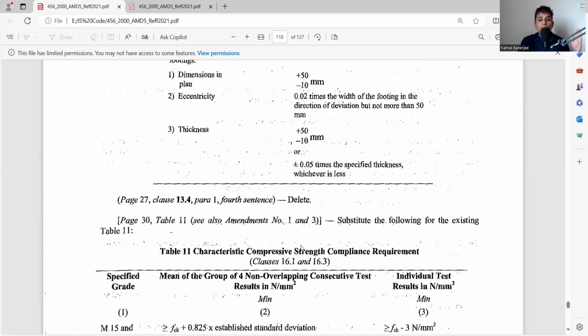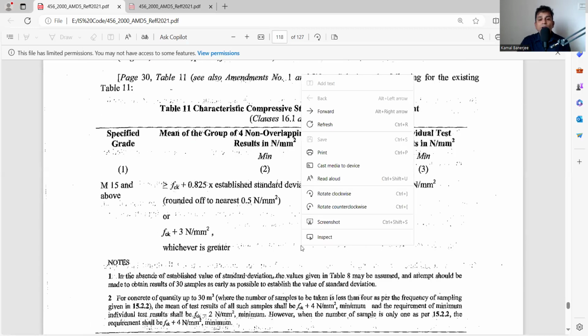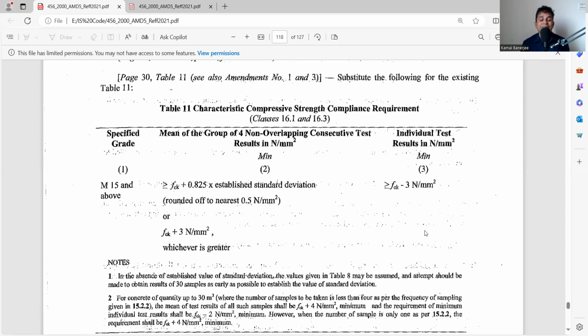But now whenever we are doing the concreting, we need to check at the site itself whether this standard deviation is there or not. That means whether the degree of control we assumed is the same as what is being followed at the site. So for that, we need a minimum of 30 samples to calculate the standard deviation. 30 samples does not mean 30 cubes again; that is 30 into 3, which is 90 cubes for the 90 batches, to calculate the standard deviation.